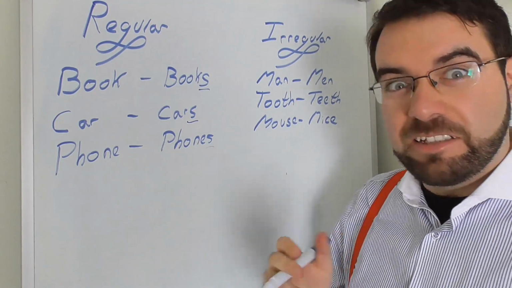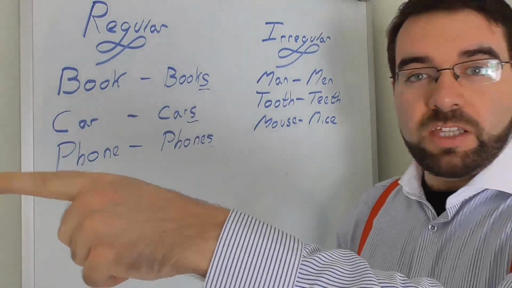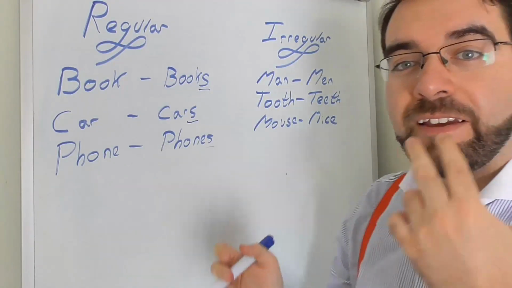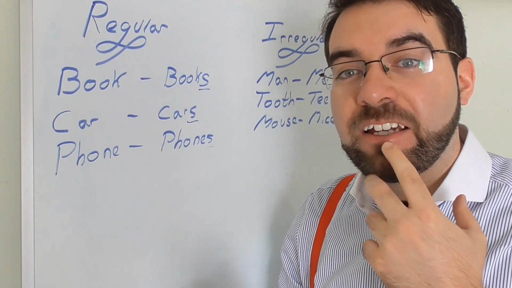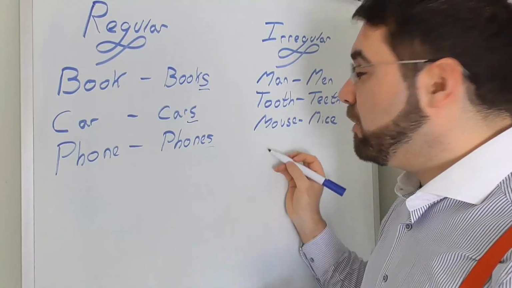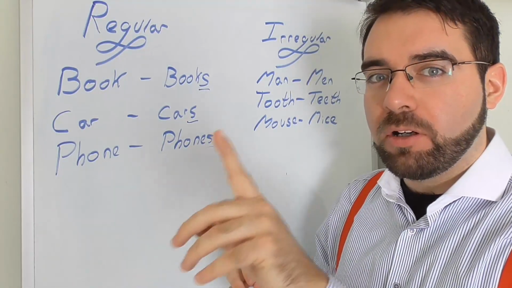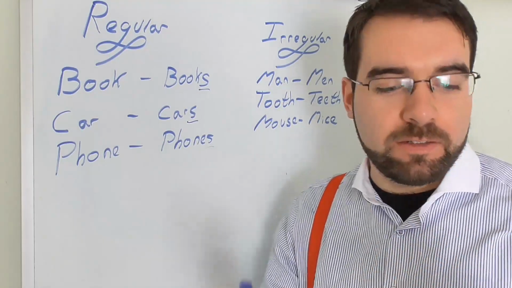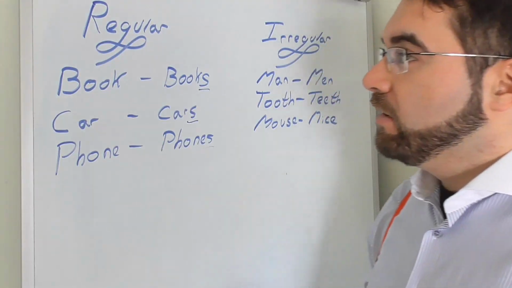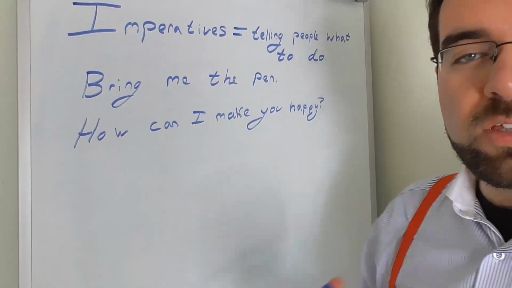But irregular, where it gets really irregular. Man. So there's one man over there, but there's men over here. And we have tooth. One tooth, but teeth. It gets wild. And then mouse. Cheep cheep. Well, maybe little mouse. There's one mouse. But hold on. If there's more than one mouse, we say mice. Mice. Just mice everywhere. How weird is that?